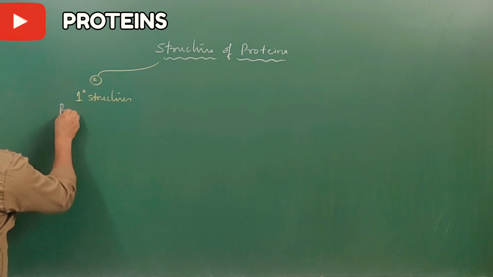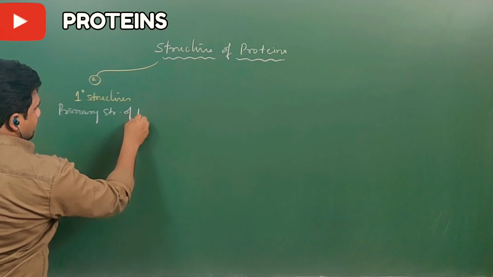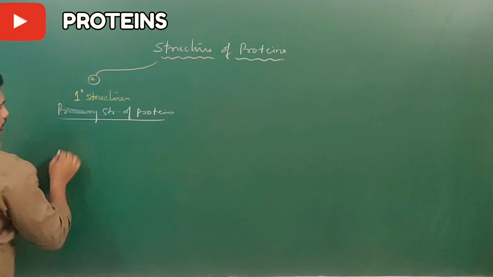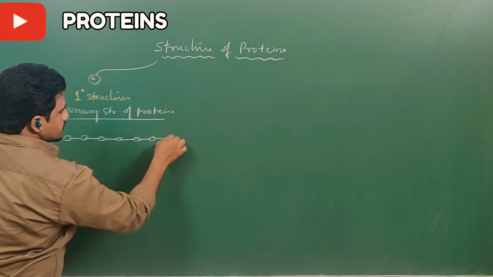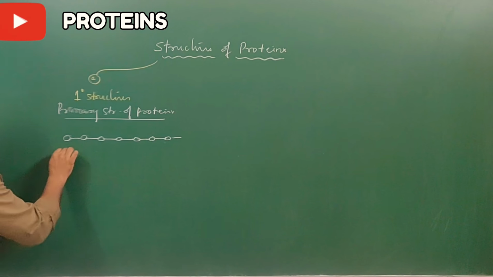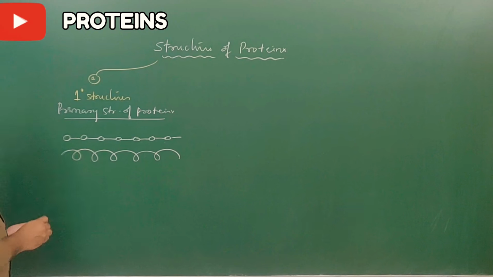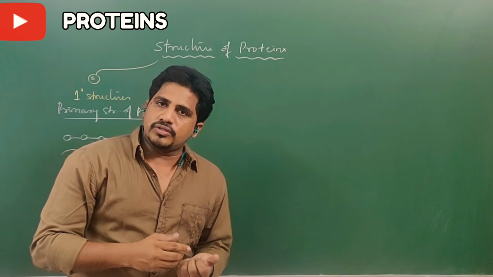These primary structures of proteins are always linear. These are all of the amino acids connected by peptide bonds like this. And in this structure itself, that protein may be matured and do some function.